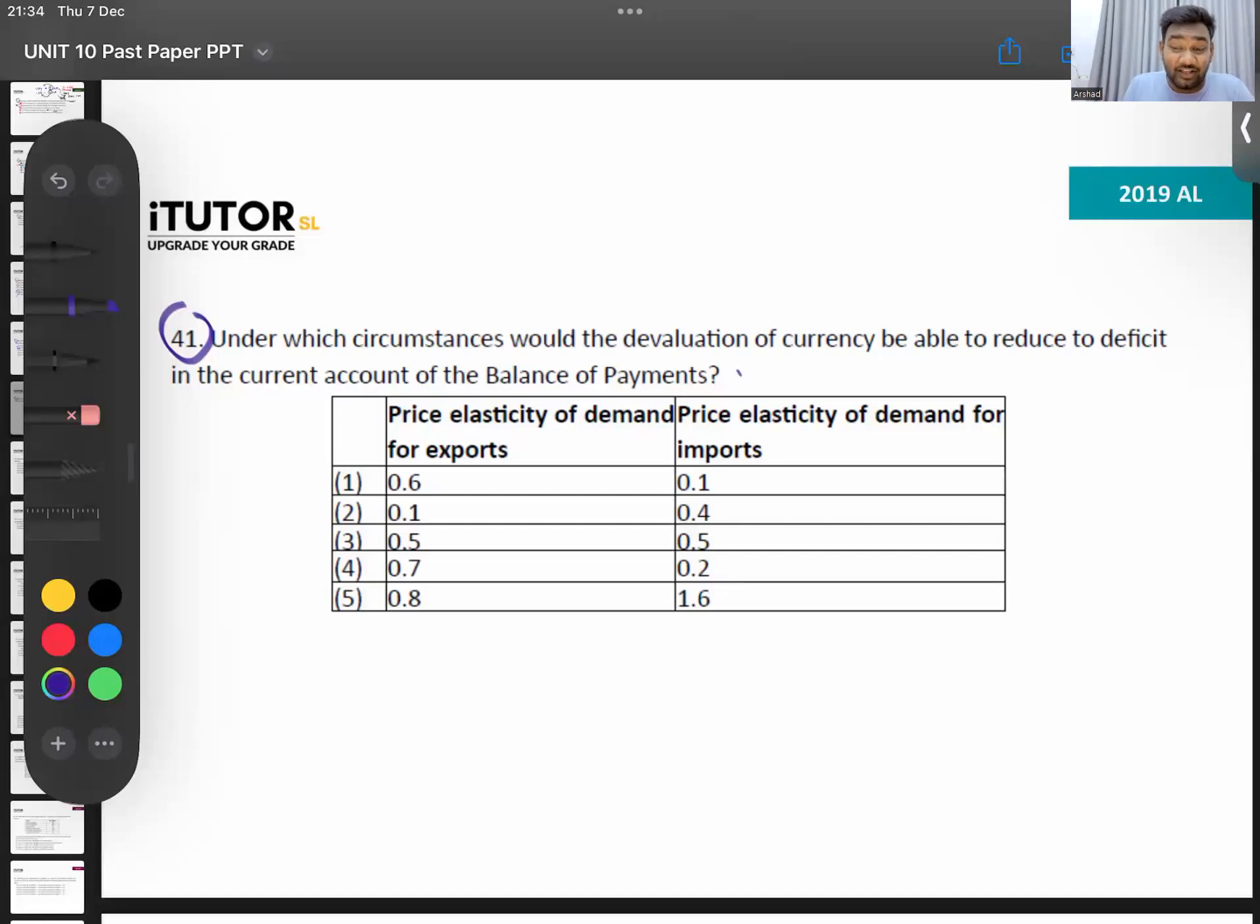Price elasticity of demand for exports and price elasticity of demand for imports should be, the PED for exports plus the PED for imports should be greater than 1. That is the Marshall Lerner condition. So, in which of these answers is it greater than 1? If there are multiple answers that are greater than 1, then take the highest number, the one that is more elastic. So which one? Very simple. Basic Marshall Lerner condition. Now, answer number 5.